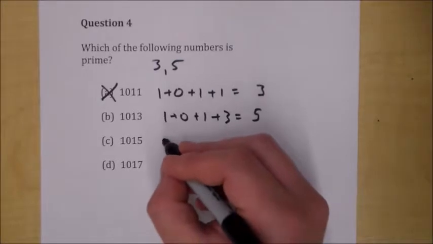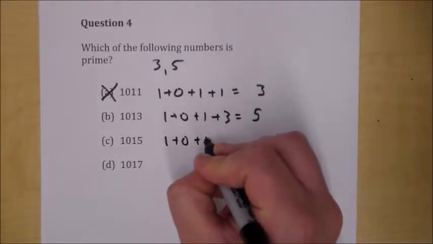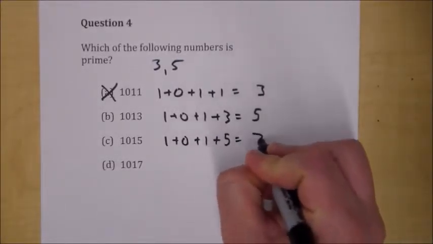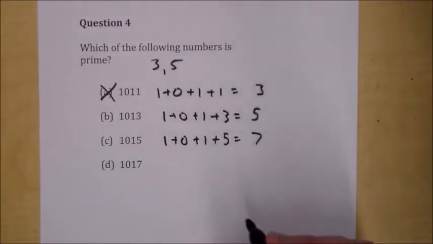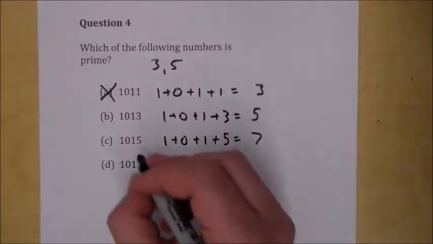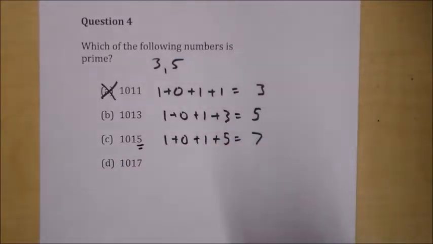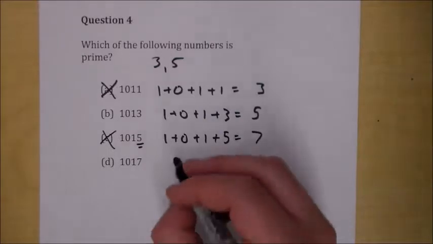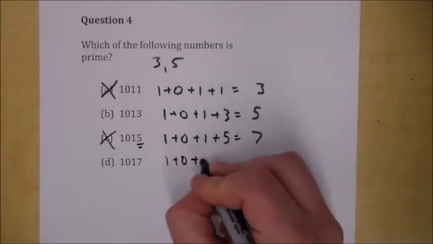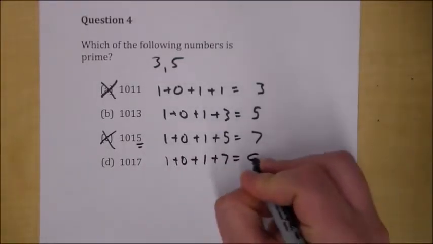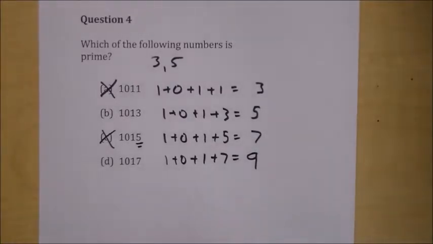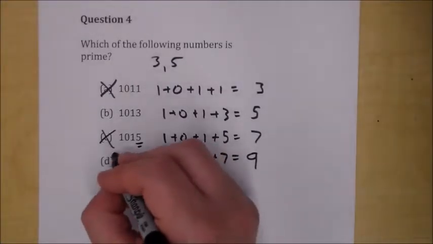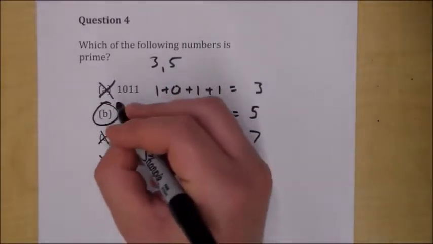Let's jump down here. 1 plus 0 plus 1 plus 5 equals 7. All right, not divisible by 3. Oh, but wait a second here, guys. Boom, boom. That's a 5. That means it's obviously divisible by 5 evenly, so you're voted out. Goodbye. And we have 1 plus 0 plus 1 plus 7 equals 9. Ha! You are also evenly divisible by 3. Answer's got to be B.